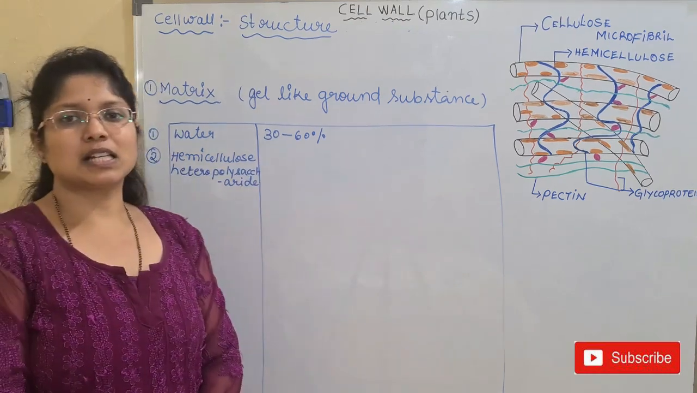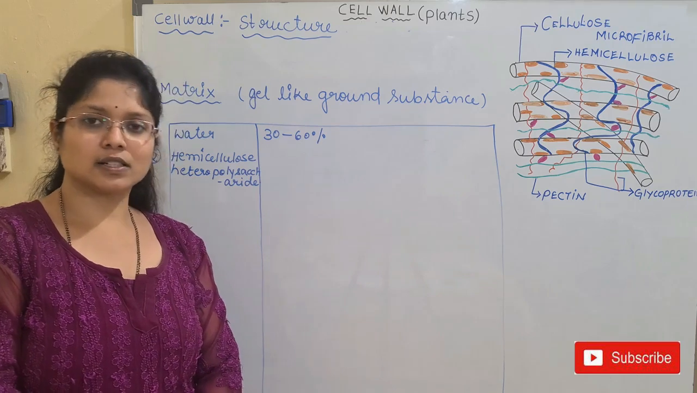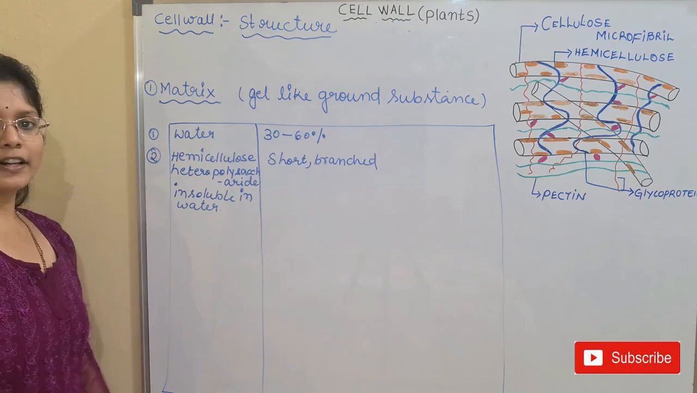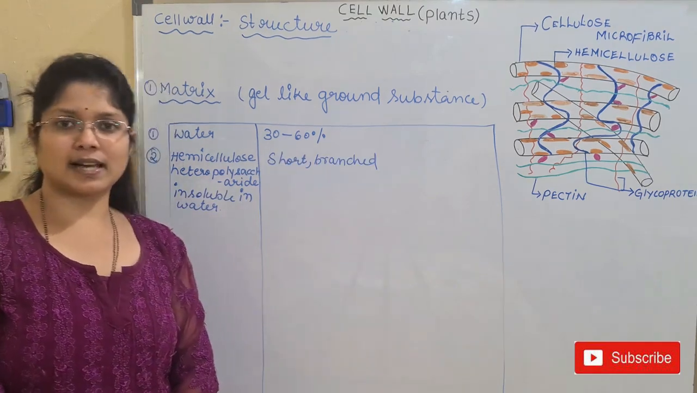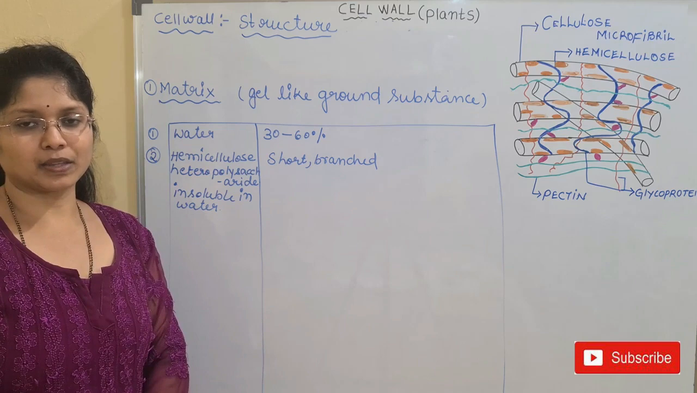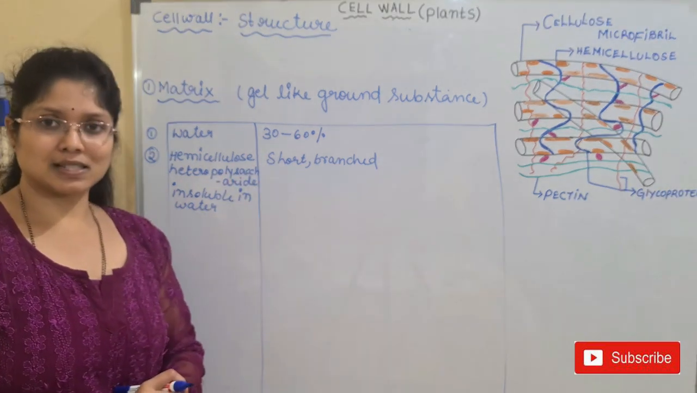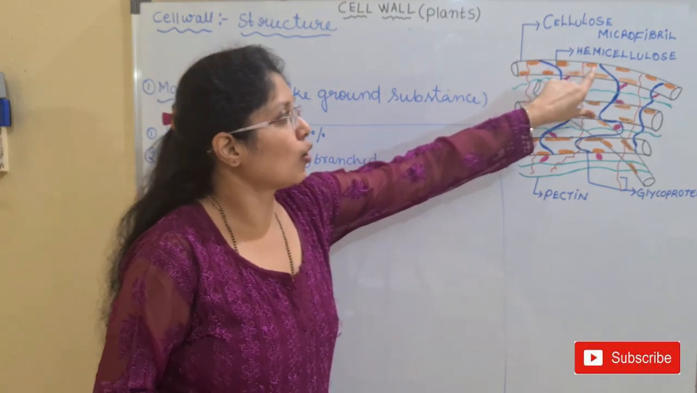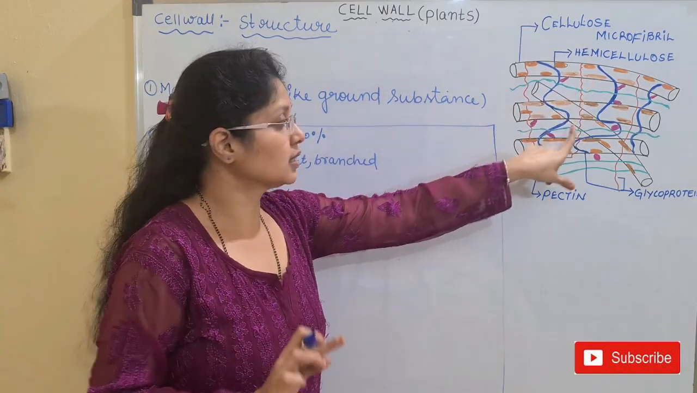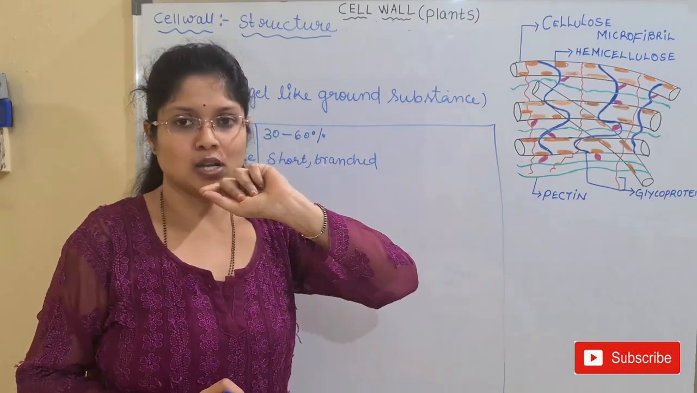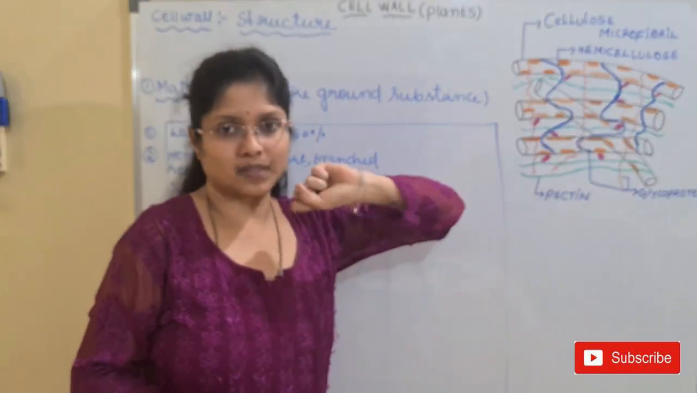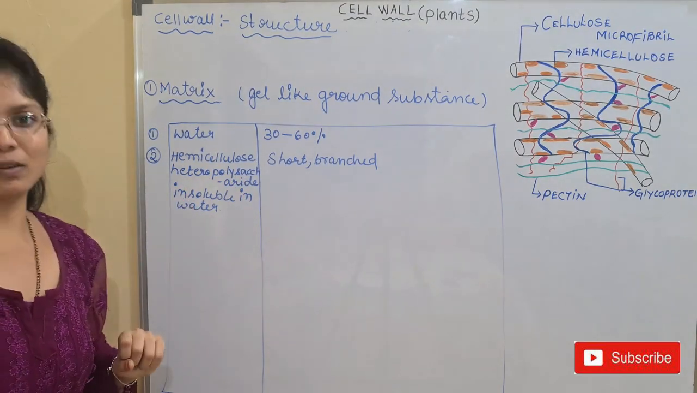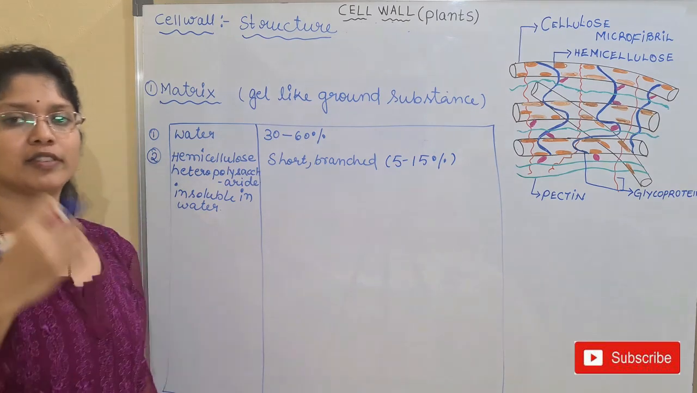What is the nature of hemicellulose? It is not soluble in water, children. It is insoluble in water, and it is short and branched. It is a short, branched heteropolysaccharide which is insoluble in water. How much hemicellulose is seen? If you observe the picture, I have given these orange colored structures, and all these orange colored structures represent hemicellulose. So hemicellulose is present here. And what is the hemicellulose percentage? I have told you it is around 5 to 15%. So it occupies 5 to 15%.